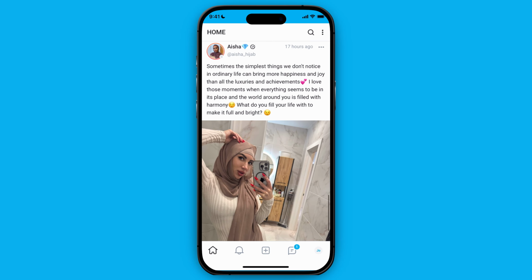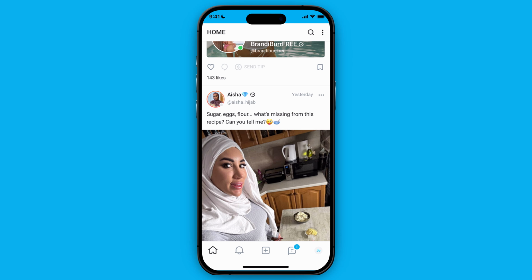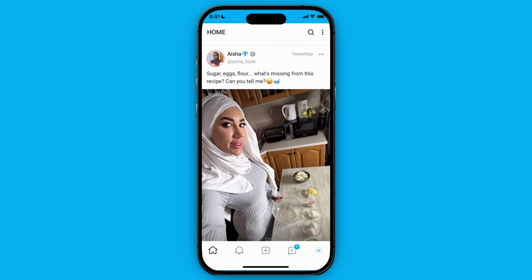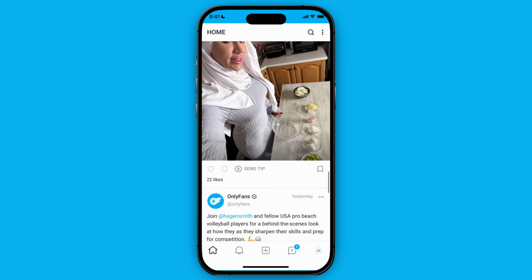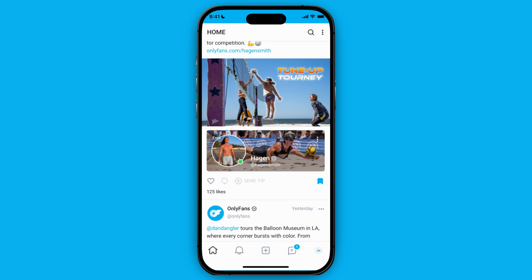You can use the application without adding a card to your account, but there are some restrictions on using the platform then. You aren't able to subscribe to users, so you won't have access to most of the content that users are creating, but you do have access to content that is public for everyone. So you can just go ahead and select a user in the search bar or go to a user that you want to follow and then see if that user has content that is open for everyone. But most of the people will have content that is restricted and only available when you subscribe.